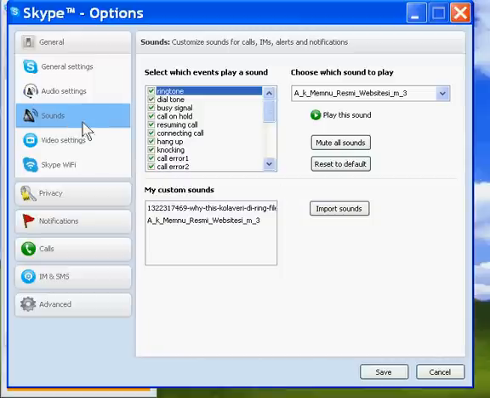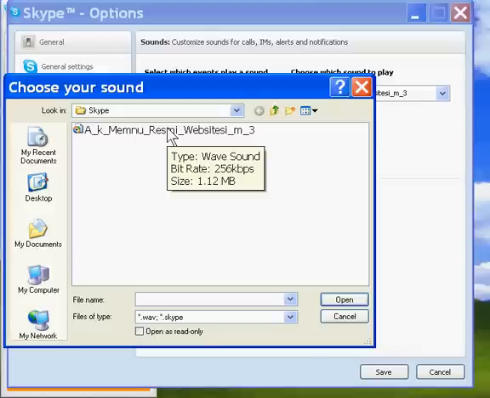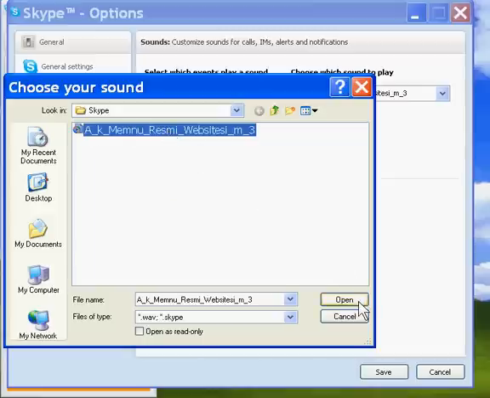In the Sounds menu, you'll find Import Sounds. Click on it, and then here you can see how to change the ringtone. But the ringtone must be in WAV format and its file size must not be bigger than 1.4 MB. You can click on it and open.